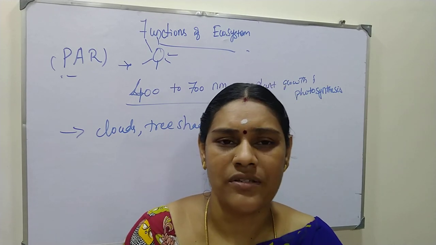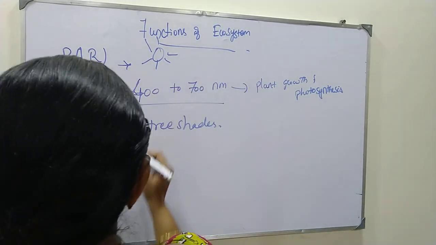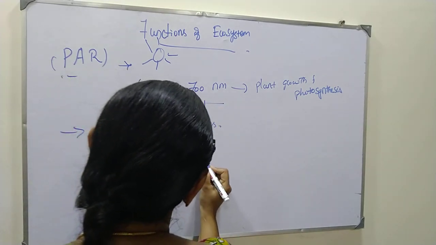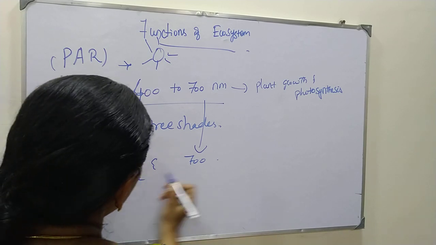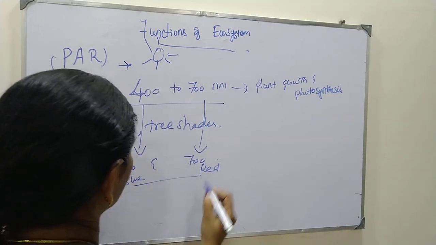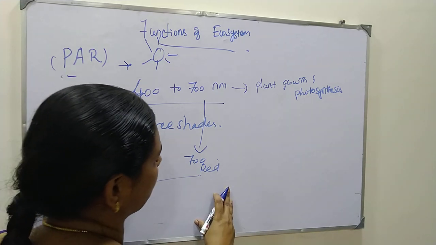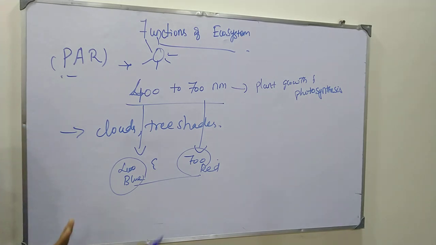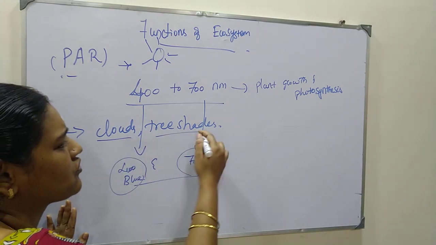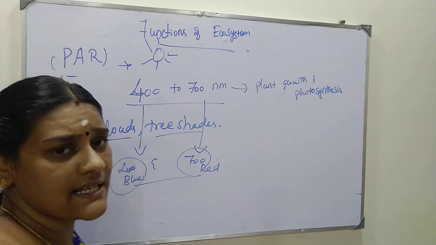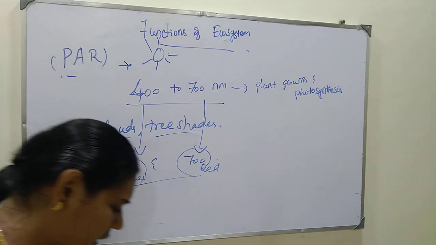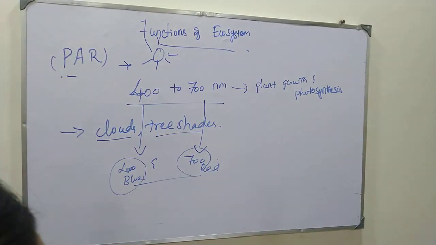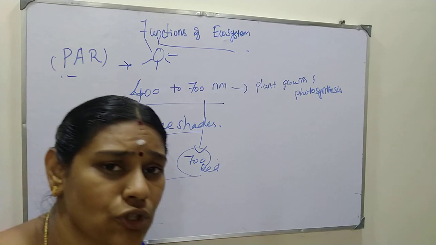The main photosynthesis takes place in the range of 400 to 700, which is responsible for the blue and red color wavelengths of sunlight. At these two wavelengths maximum photosynthesis takes place, and these are not maintained due to clouds, tree shades, dust particles, seasons, and the lengthening of the daylight. Everything plays a major role in the functions of ecosystem. You should know this.